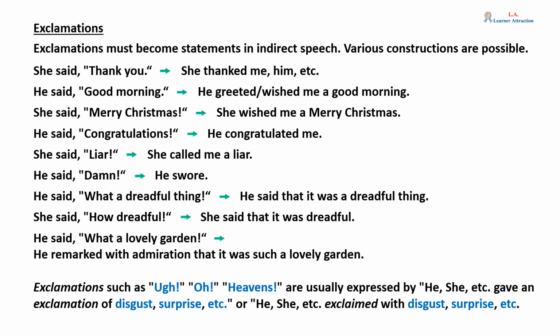He said, "What a dreadful thing." He said that it was a dreadful thing. She said, "How dreadful." She said that it was dreadful. He said, "What a lovely garden." He remarked with admiration that it was such a lovely garden. Exclamations such as ugh, oh, heavens are usually expressed by he, she, etc. gave an exclamation of disgust, surprise, etc., or, he, she, etc. exclaimed with disgust, surprise, etc.